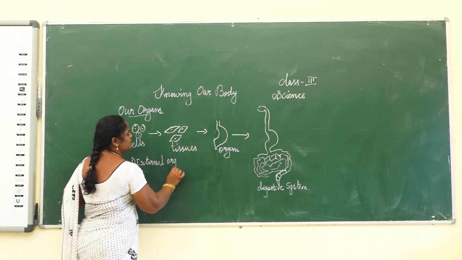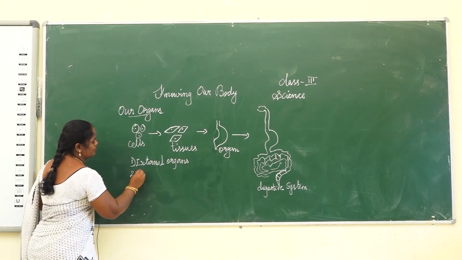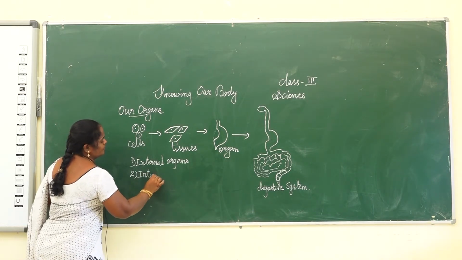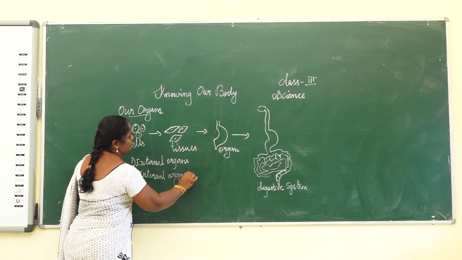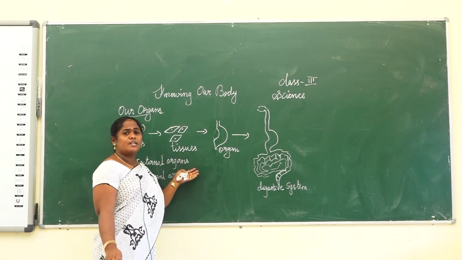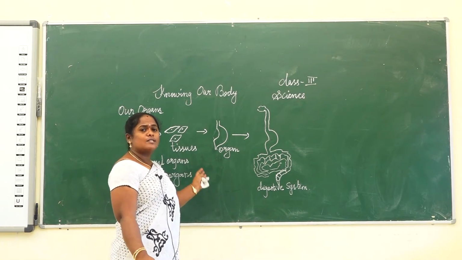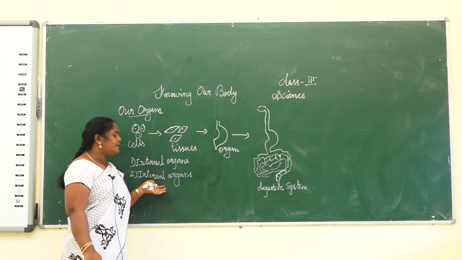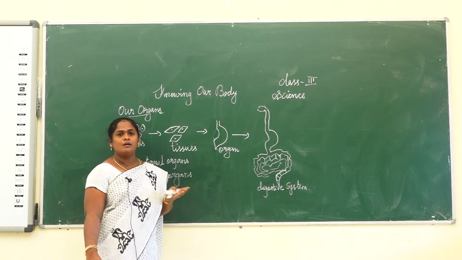External organs are present on the surface of our body. Internal organs are present inside our body.